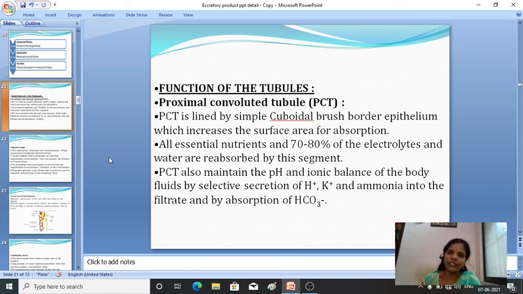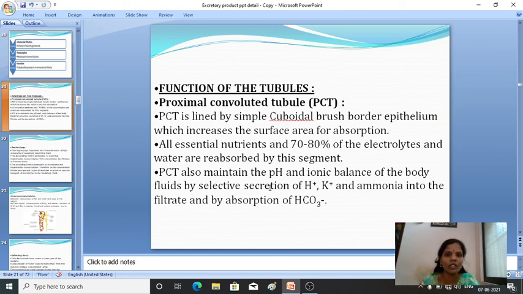Then the proximal convoluted tubule also maintains the pH and the ionic balance of the body fluid, by selective secretion of hydrogen, potassium and ammonia into the filtrate and by the absorption of bicarbonates. Okay, hope it is clear to you.